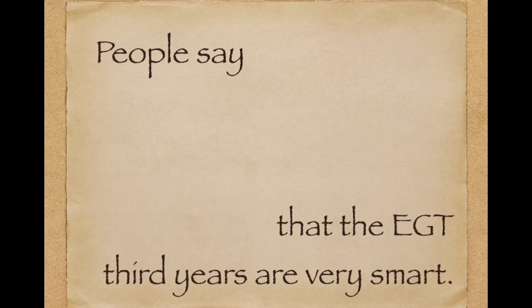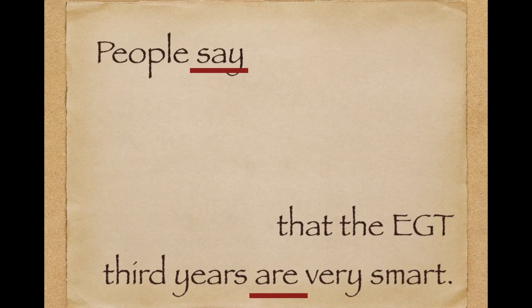The second part of the sentence is what people are saying, that the EGT third years are very smart. So we know the reporting verb is say. And if we're asking who we're talking about, it's the EGT third years. What verb fits with the EGT third years? It's the verb are. So that's our reported verb.